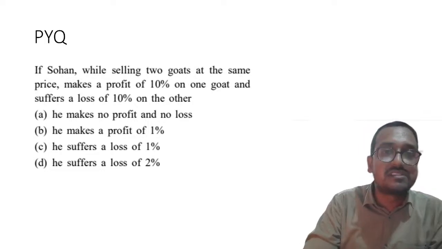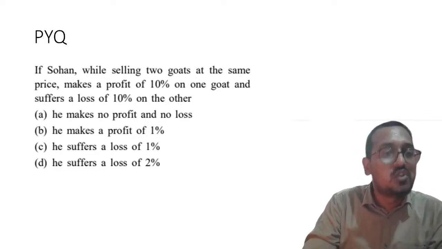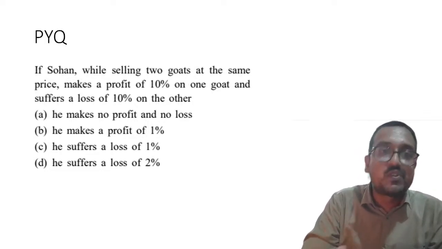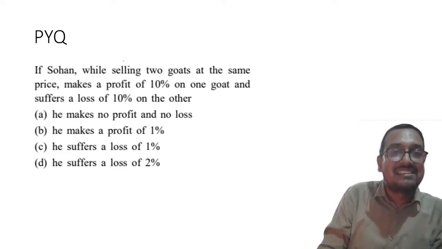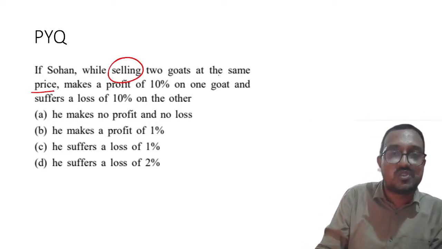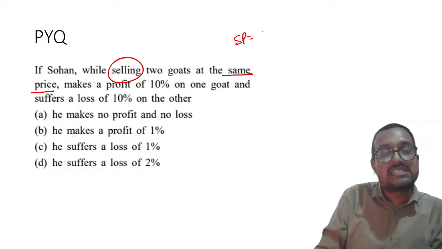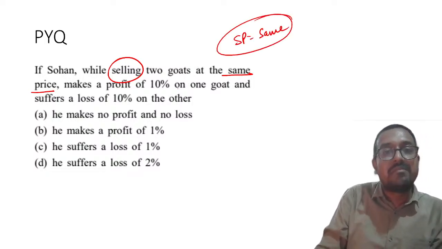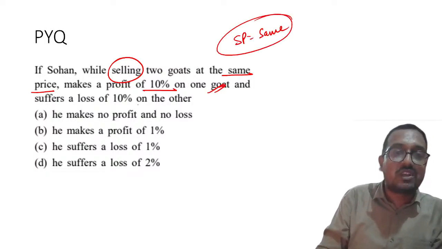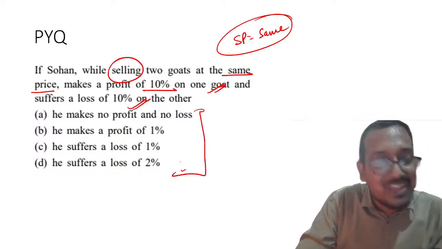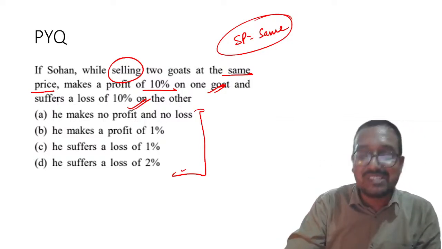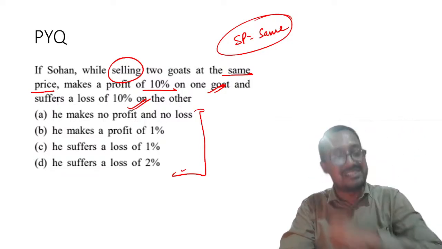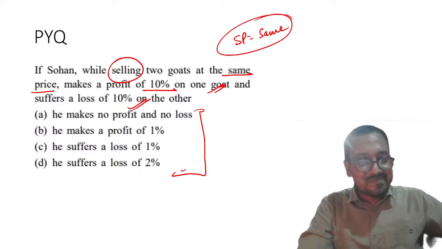Now my dear students, this is the last question which I am giving you all to solve. So if Sohan, while selling 2 goats at the same price, please remember here he is selling 2 goats at the same price. So the situation has changed. Now SP is same. SP is same, right? And profit of 10% on one goat and loss of 10% on another. Now you have to tell which one is correct. I hope most of you will be able to tell it even now, because it is the same question I have solved previously, right?